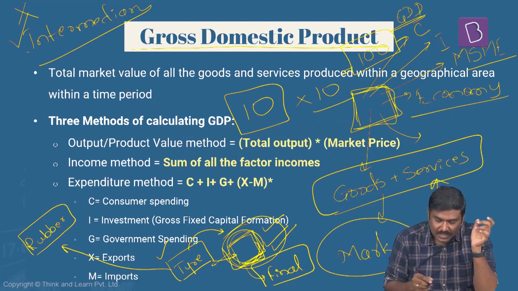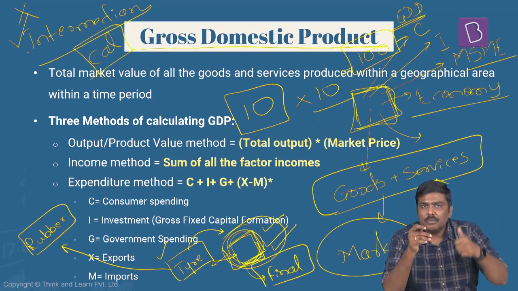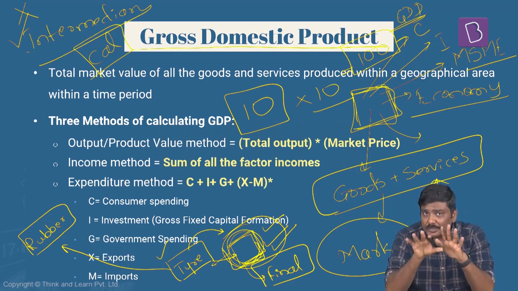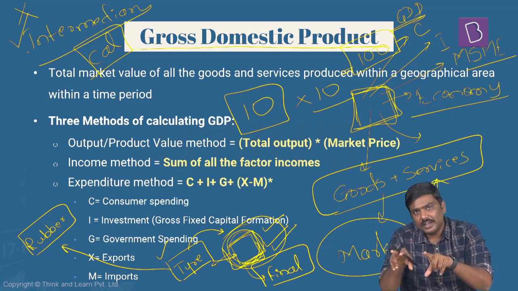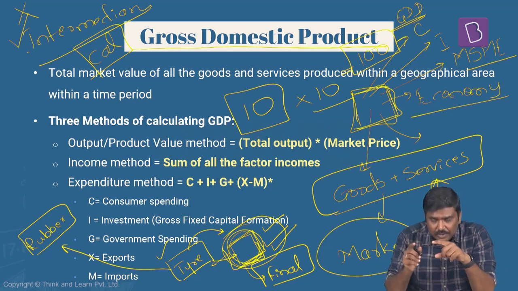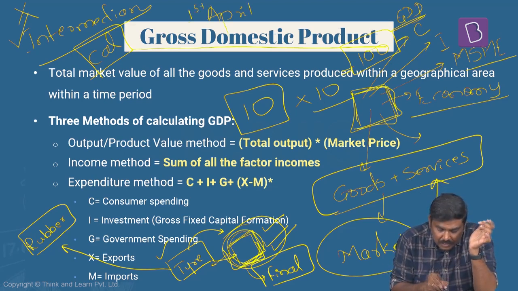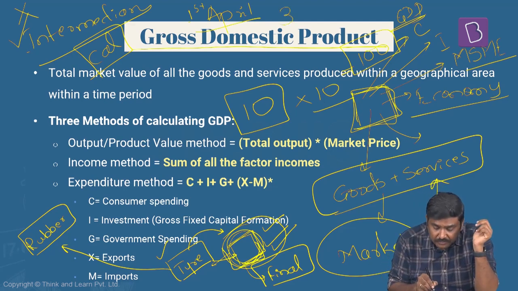Understand this. Whenever I say calendar year, this particular calendar year will start from 1st January and will end on 31st December. Whereas this particular calendar year is not chosen as an accounting year or a financial year in case of India. Rather, what we do is we start our accounting year or financial year from 1st of April, let's say in this year, and we continue this till 31st of March of next year.